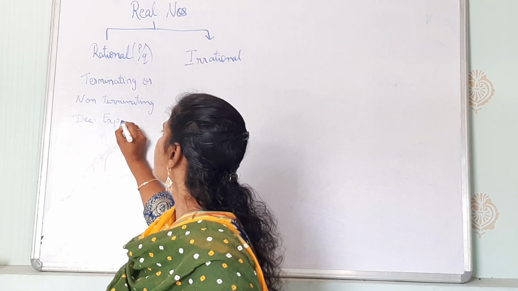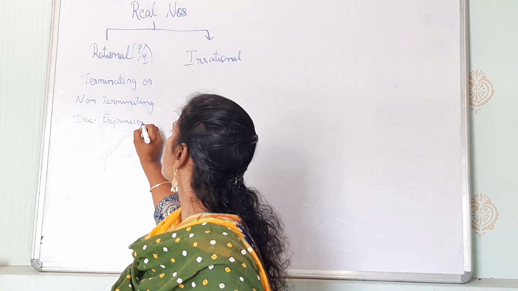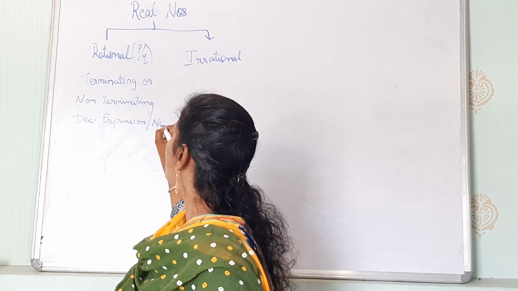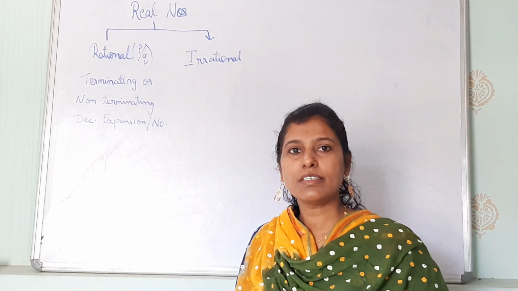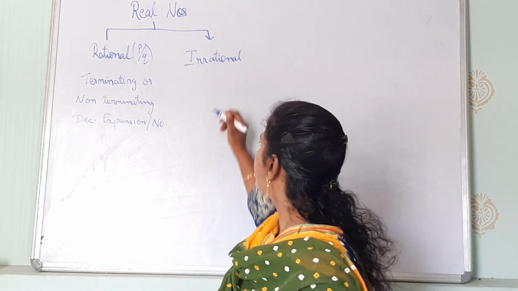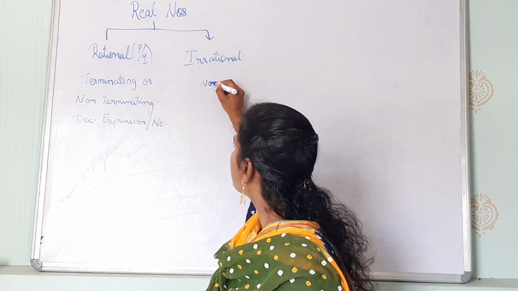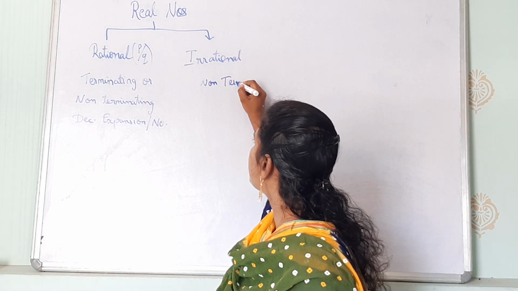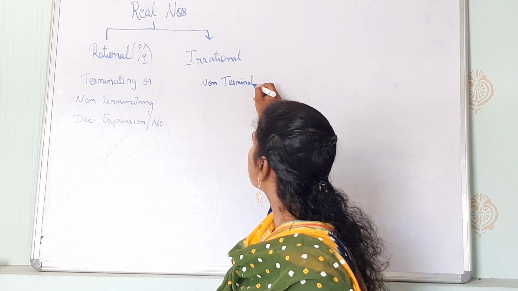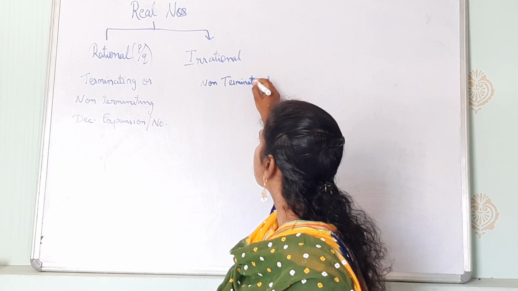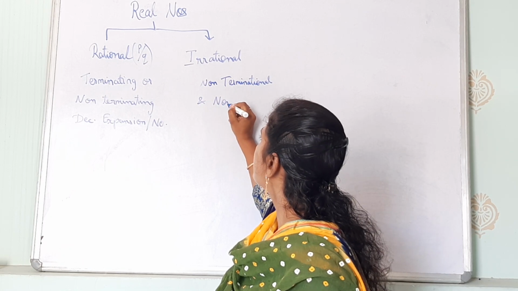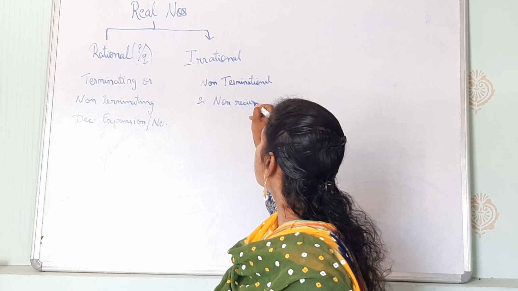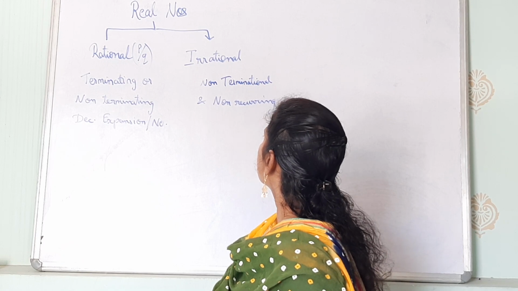Expansion. Okay, or we can write number also, terminating or non-terminating number. Okay, here we have irrational number is non-terminating and non-recurring numbers.